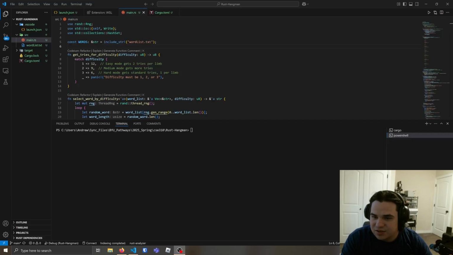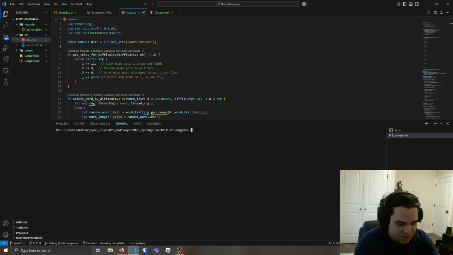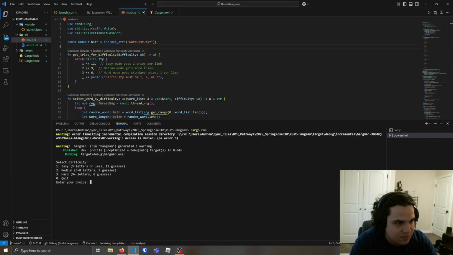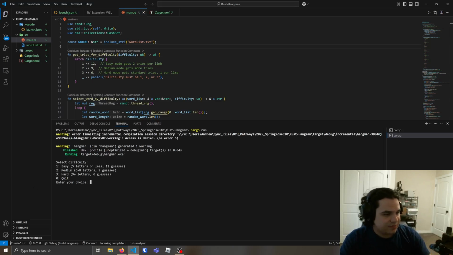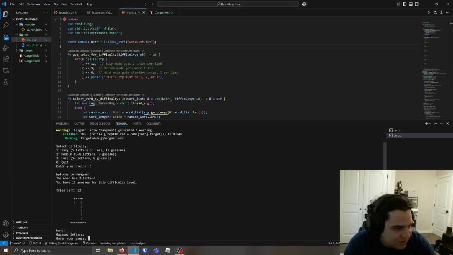So for this project, it's actually a Hangman game that all just runs in the console, so very basic, very simple. Switching over to our little demo here, we're gonna run this with cargo run, and it's already been compiled, so it's pretty quick here. So this is our game, and we're going to choose an easy difficulty just to demo it, and it's going to have us play real quick.